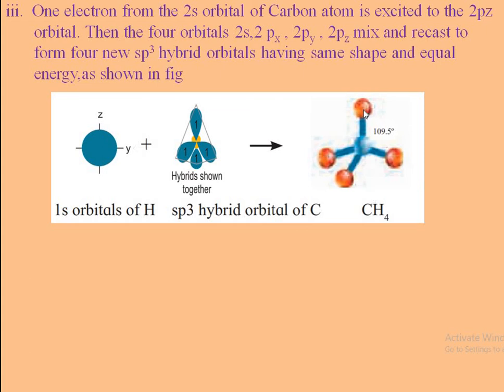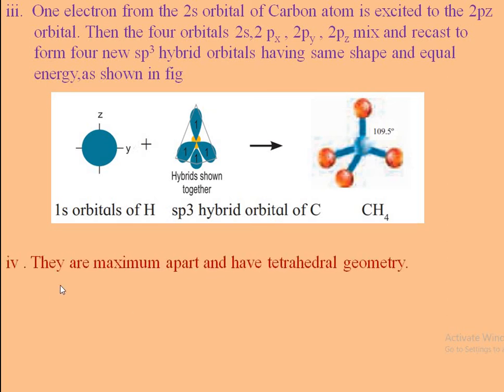In this case, the hydrogen-carbon-hydrogen bond angle is 109 degrees 28 minutes, which is converted into decimal degrees as 109.55 degrees. They are maximum apart and have tetrahedral geometry. Each hybrid orbital contains one unpaired electron.